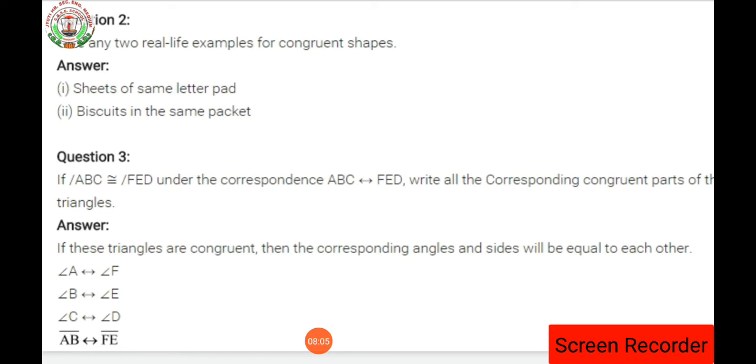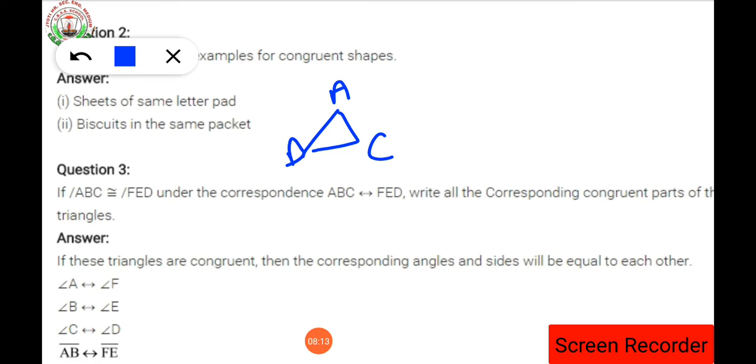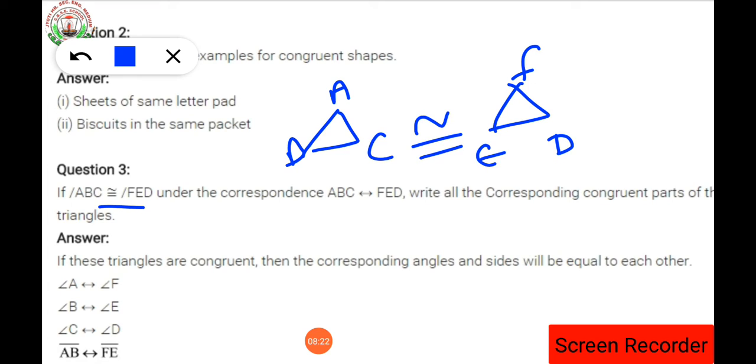So here we can see by drawing the diagram. Suppose we have the diagram. This is the triangle ABC and the second one is the triangle FED. Here it is already said that the two triangles are congruent to each other.